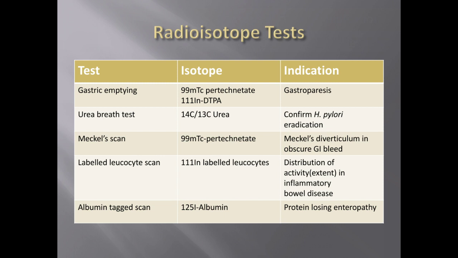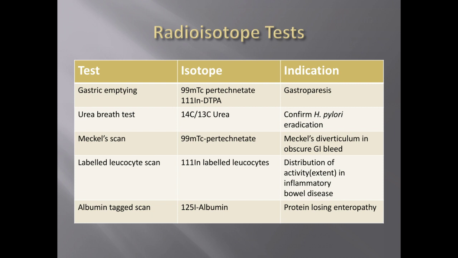These are the radioisotope tests. Basically, technetium pertechnetate is the one which we'll be using for gastroparesis and Meckel's diverticulum in obscure bleed.